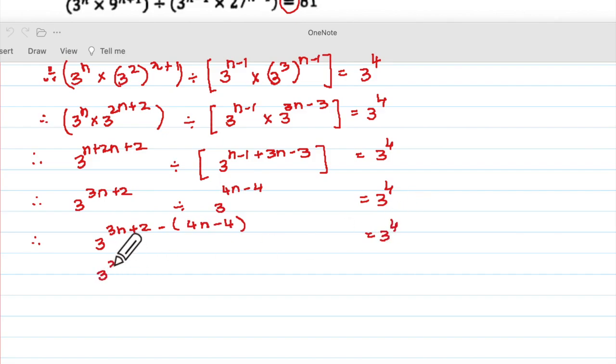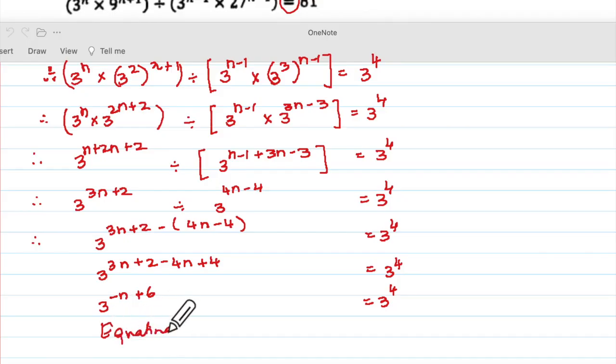So 3 to the power 3n plus 2 minus 4n plus 4 equal to, can you see I'm putting equal to below equal to? Are they looking erratic? No, no. So 3 to the power, it will be minus n plus 6 equal to 3 to the power 4.